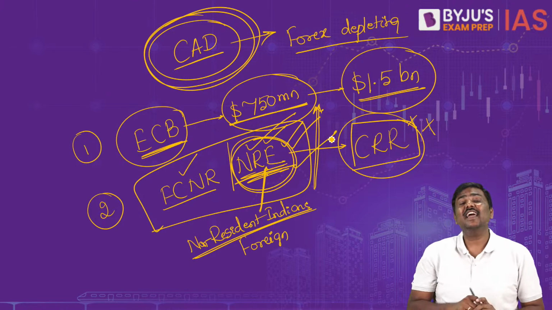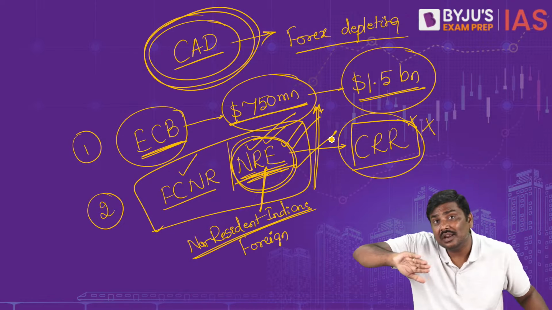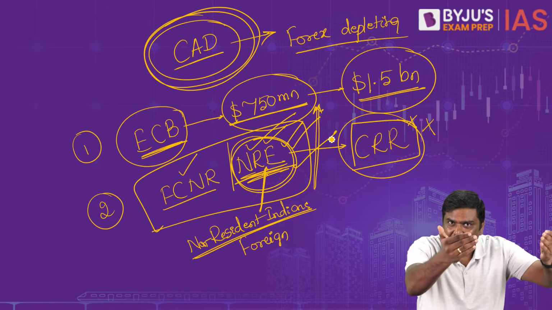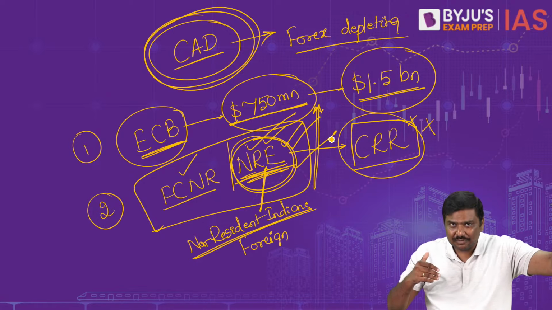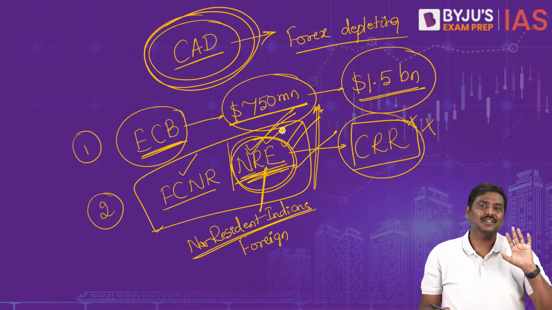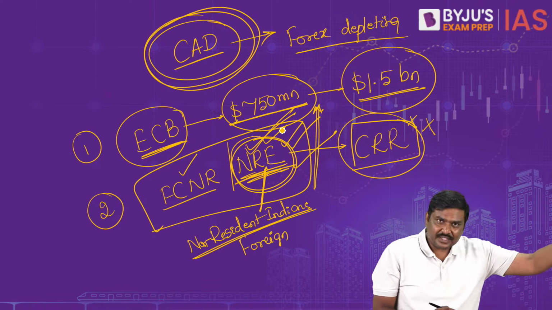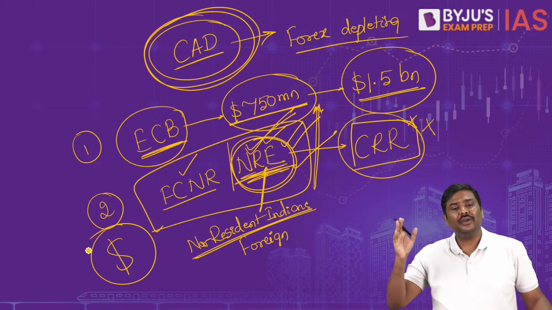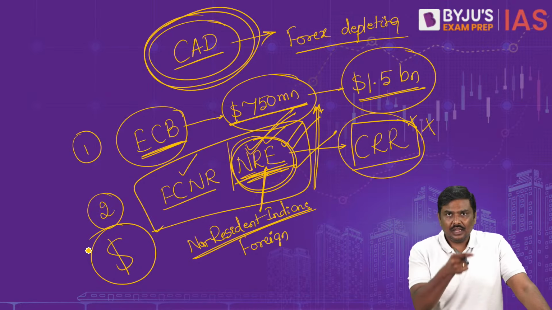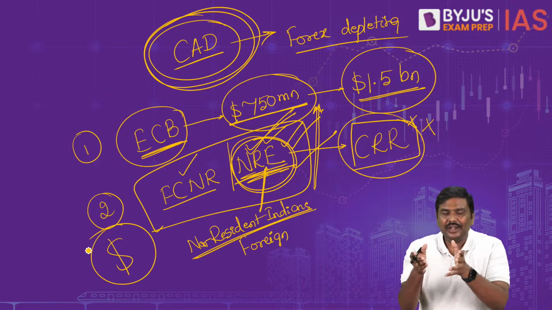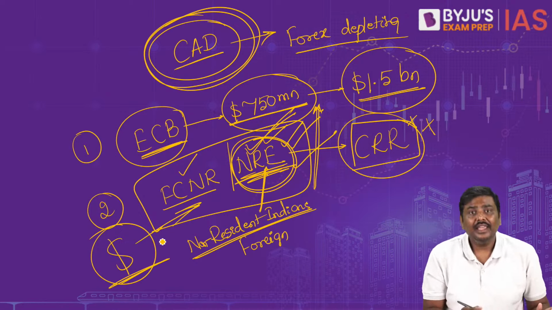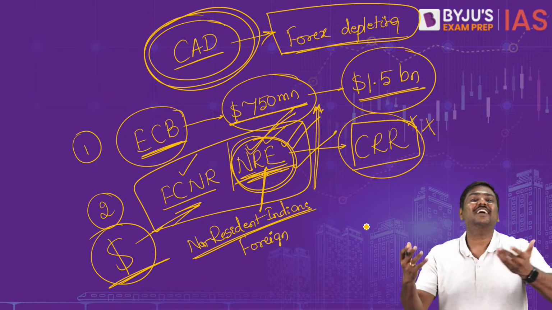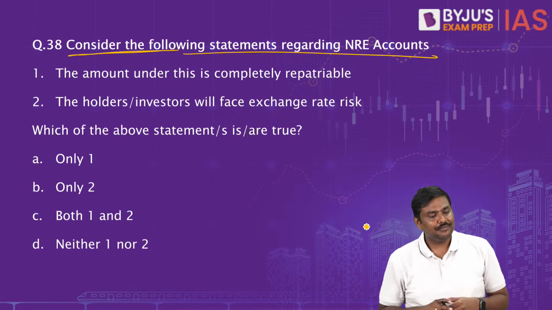That is the reason the CRR regulations on these deposits were relaxed by RBI, so that the banks will offer more interest. It will attract more and more deposits from these non-resident Indians into these accounts. And please understand this: when these non-resident Indians bring money into India, it is as good as saying dollars are flowing into India. And one of the concerns with RBI was what? Forex reserves are depleting. Done? Now come back to the statements here.